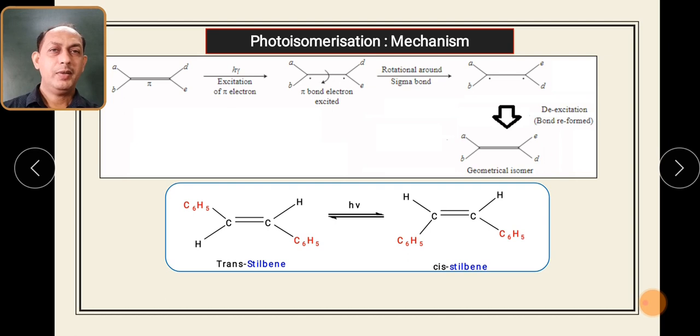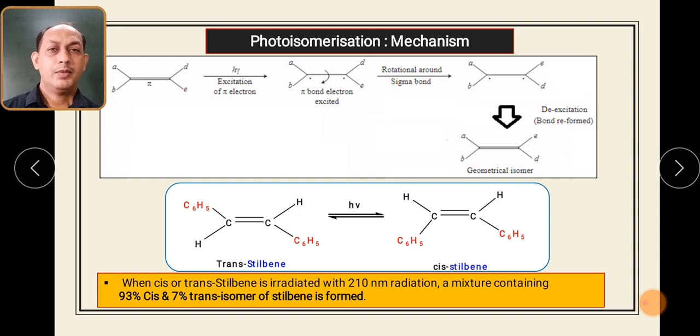So what is being observed basically is that this particular carbon undergoes rotation. Any one of the carbons will undergo rotation across the carbon-carbon double bond. So this is how trans stilbene gets converted into cis stilbene. Remember, this is a very important example for photoisomerization.